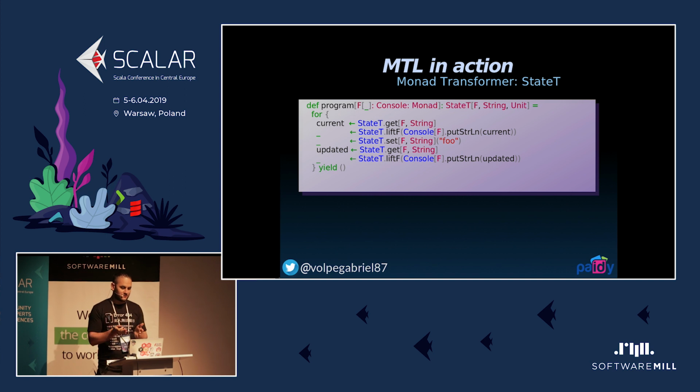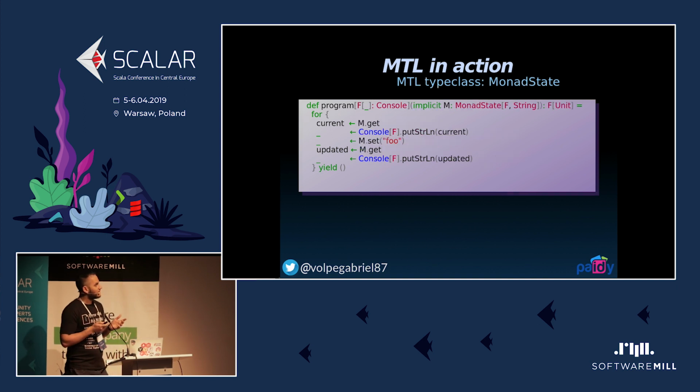And pay attention to the return type. We are just basically committing to using this monad transformer in our function. So using MTL, you can write the same program and see how this changes. Our return type is now a parametric F of Unit, and we moved the effect of threading state into a type class constraint. And it's super powerful, and it's very easy.